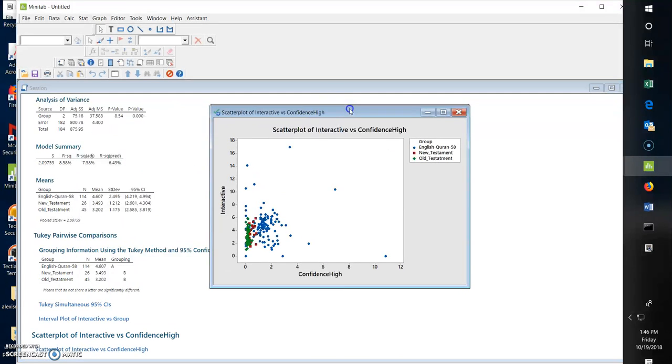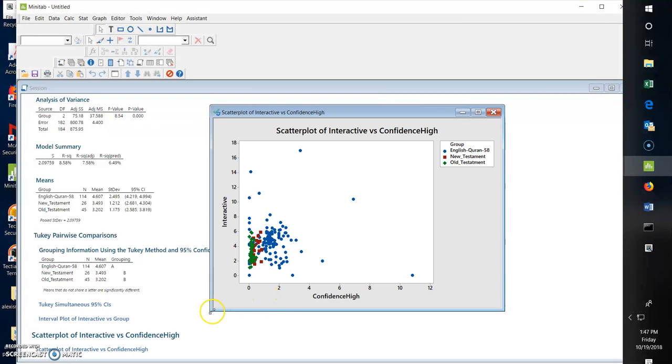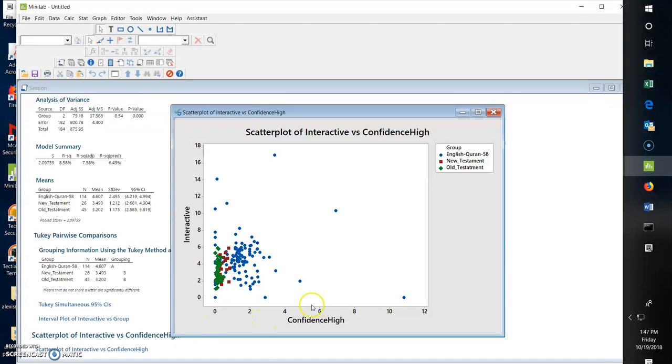Okay, now it's interesting because it's not a normal distribution, so it's still skewed quite right. But the point is that the green is the Old Testament, and you can see the Old Testament is not very interactive, not a lot of direct talking of God to man. A lot of men talking about God, but not a lot of direct talking from God to men. I'm sure there's some with Moses, but it's a very small part of the Hebrew Bible.